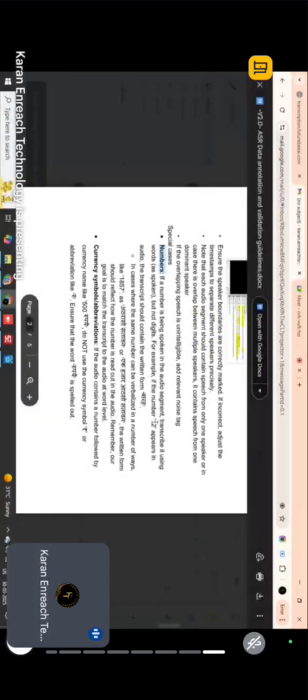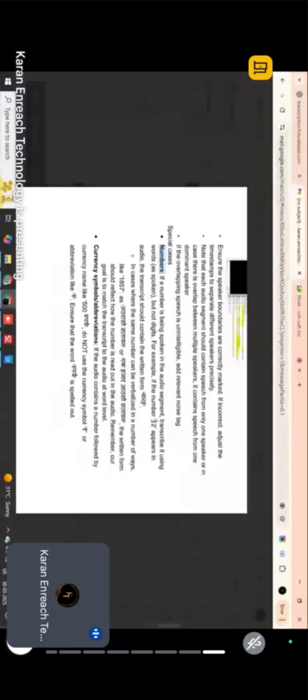If in Hindi the speaker is saying Jarahu, you have to type it as Jarahu. You cannot type it differently. Whatever the slang that the speaker is using, you have to type as it is. And you have to give special identities. And then for numbers you have to type whatever the speaker is speaking in that audio.